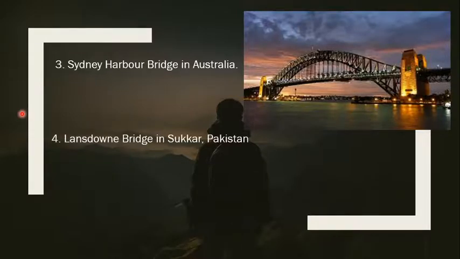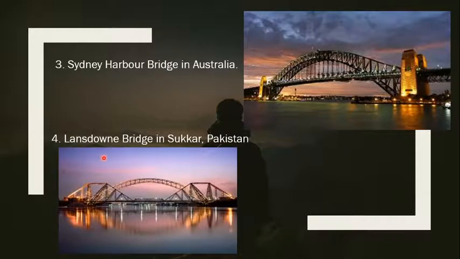The fourth being Lansdowne Bridge in Sukkur, Pakistan. Now you might confuse these two, but there's a very big difference. The Sydney Harbour Bridge in Australia is an archway bridge, whereas the Lansdowne Bridge in Sukkur, Pakistan, is a cantilever bridge. So there's a big difference in how these bridges are made, and we will discuss this in the next video as well.